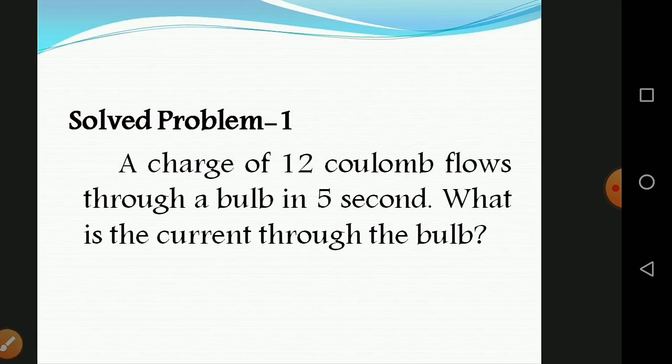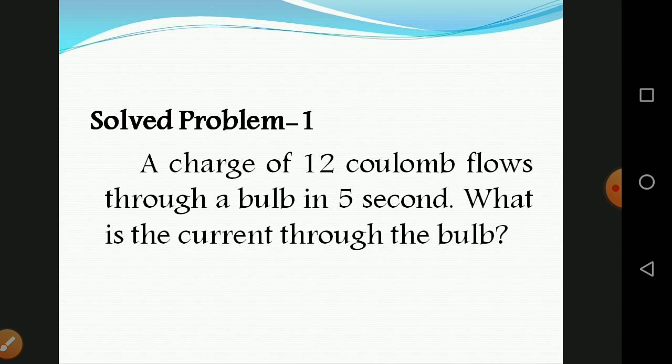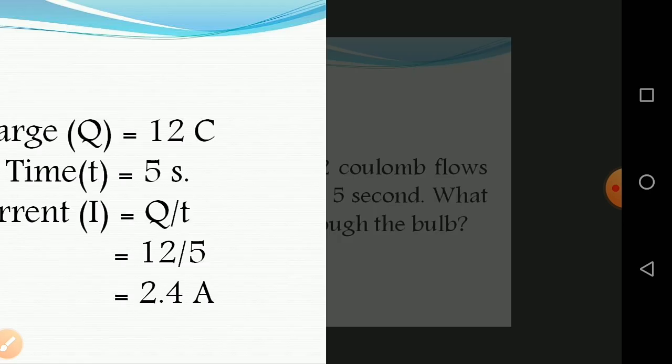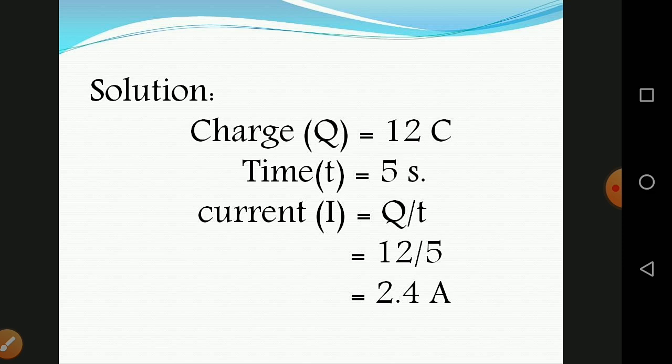So for example, I have given a solved problem on electric current. A charge of 12 coulomb flows through a bulb in 5 seconds. What is the current through the bulb? To find the current, the given value of charge Q is equal to 12 coulomb, and the time T is 5 seconds. Therefore I is equal to Q by T. Q is equal to 12 divided by T is equal to 5. So it gives 2.4 ampere.